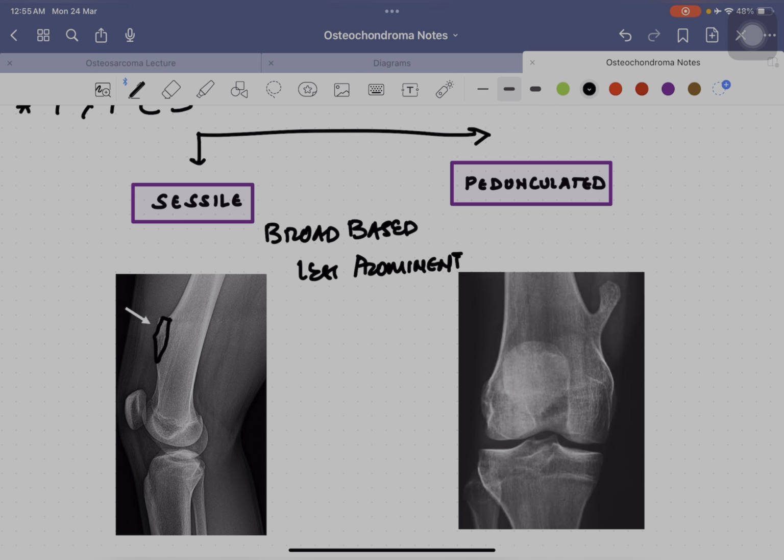On the other hand, you can see this exophytic growth, which is outpouching from the bone. Here you can see this region is known as the stalk, and this is the swelling. So this is known as your pedunculated osteochondroma. Here there is a stalk, but here there is no stalk. This grows away from the joint. So this you should remember.